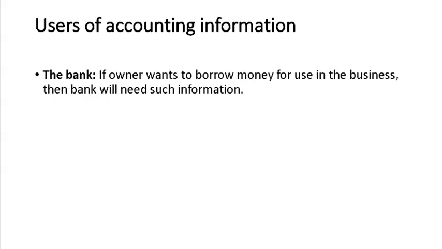Next is the bank. If the owner wants to borrow money for use in the business, then the bank will need such information. You cannot get any loan without giving any information to the bank. It is the rule of the bank that the owner has to submit the information of the business because he needs a loan for his own business.